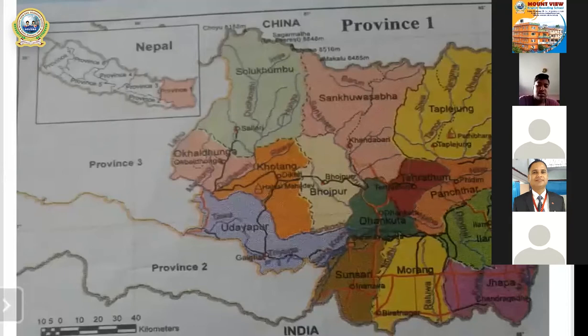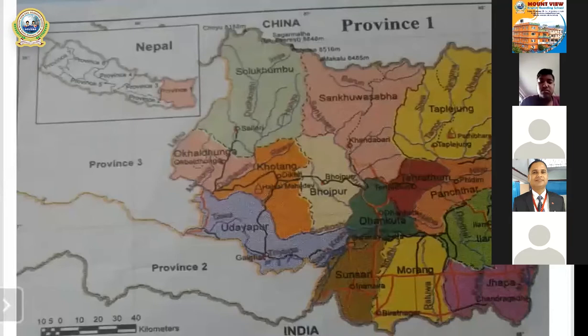This map clarifies the different districts of province number 1, some famous rivers and some famous religious sites located in province number 1.